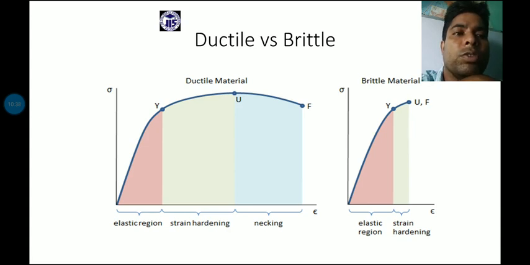From E to F, the neck will be formed, and in this situation the material has a tendency to break out of its original shape with some certain elongation. That is the difference between ductile material and brittle material.